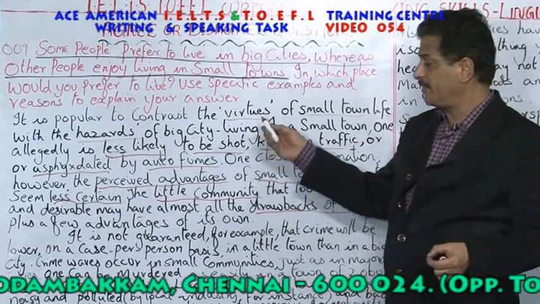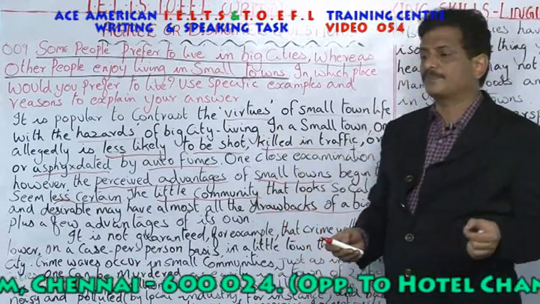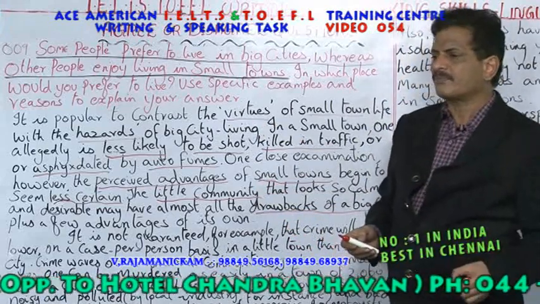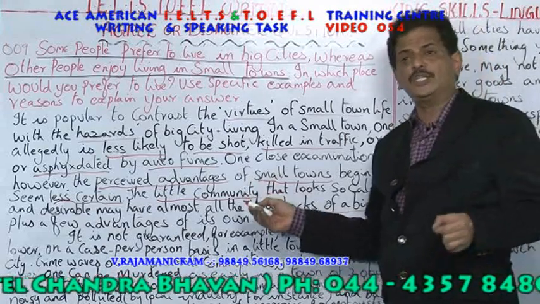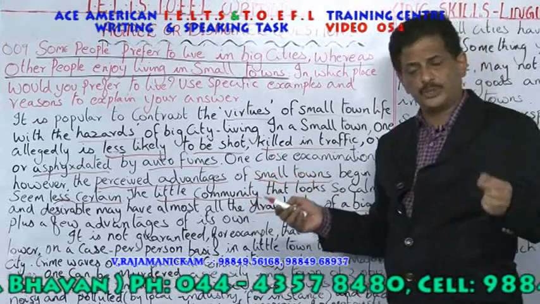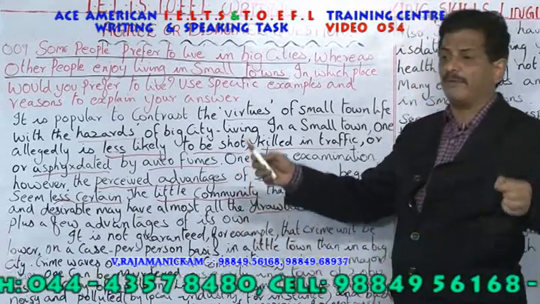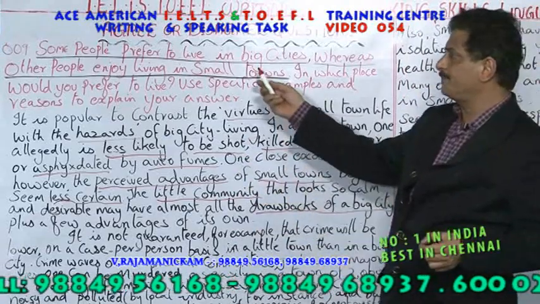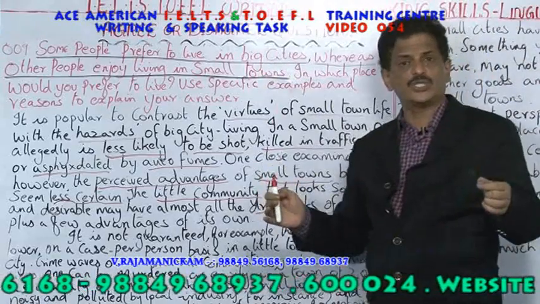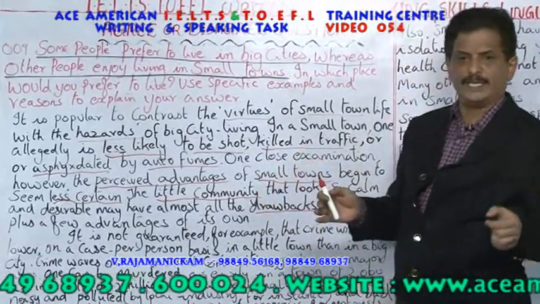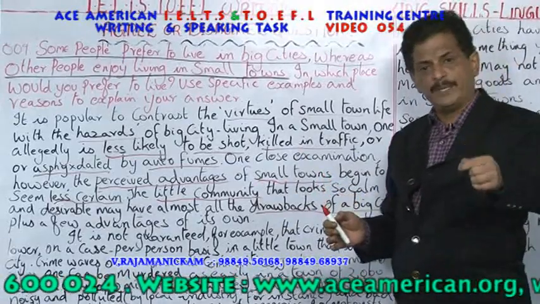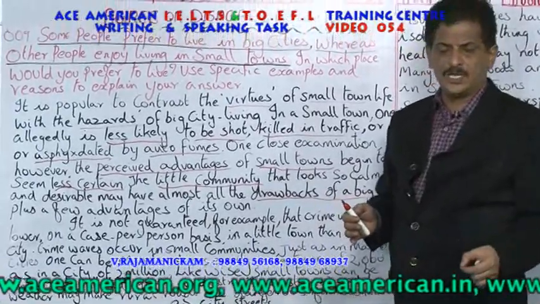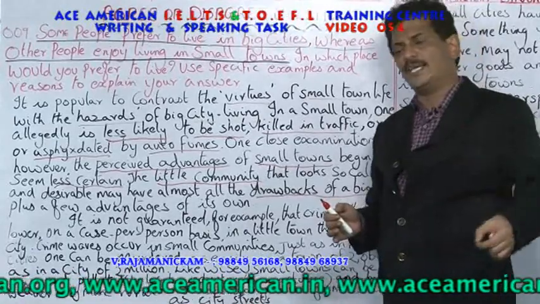So he says, in the first paragraph, city life is considered to be dangerous, polluted, and all types of materialistic. In village you don't find that, but still it is not very sure, it is not certain. Even in village you have problems, he says. So in the first paragraph he says, it is not true that in big cities or in towns or villages people are living peacefully. Equally it is harming for the people who live in villages. It is as dangerous as people living in city. All the disadvantages of city are also there in villages or towns.